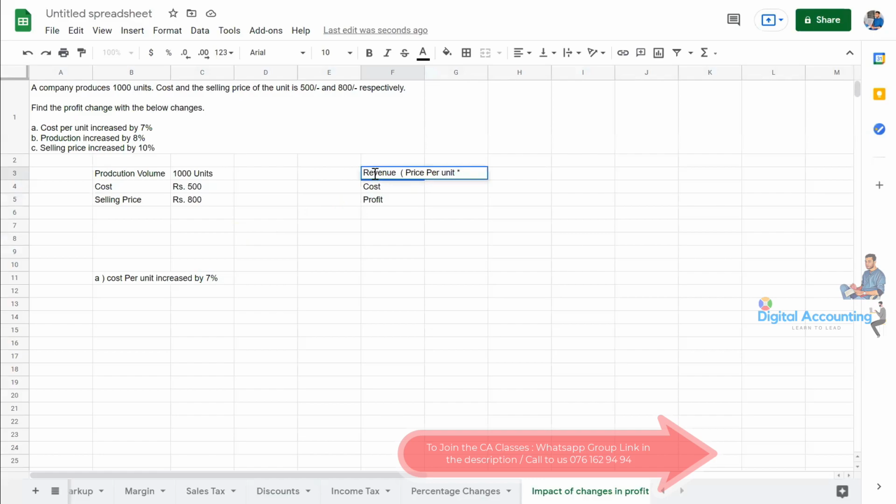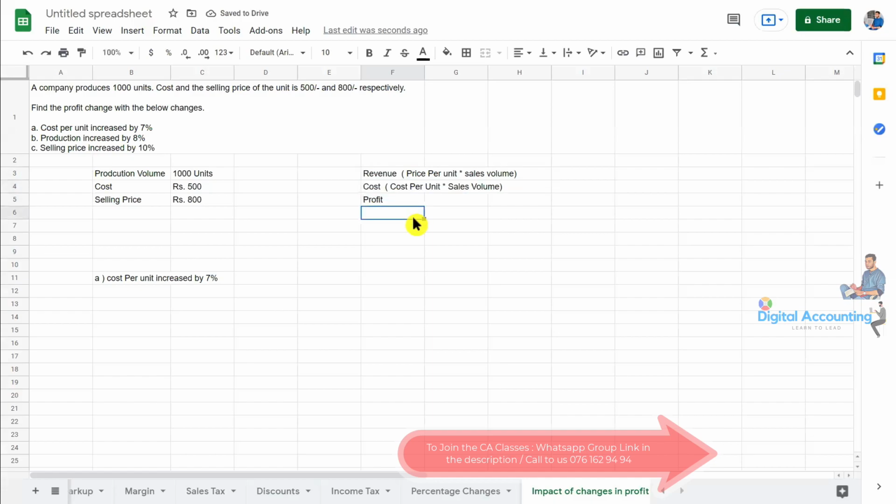Then sales volume, the number of units we are selling. Then cost, how can we calculate cost? Cost per unit, then we multiply by sales volume, how many sales we have made.